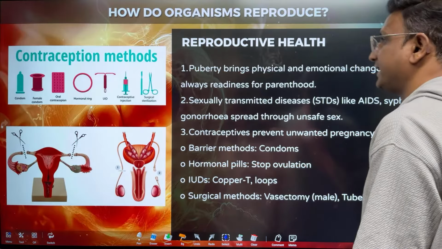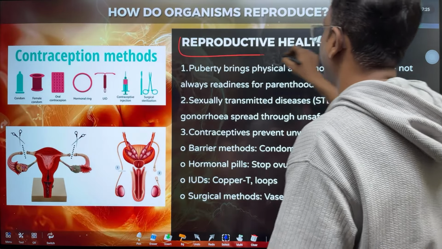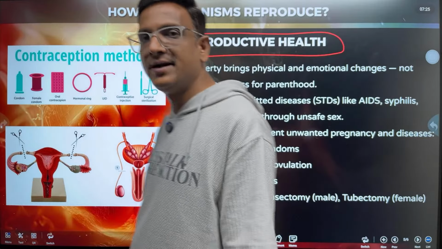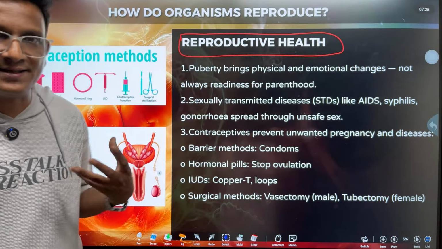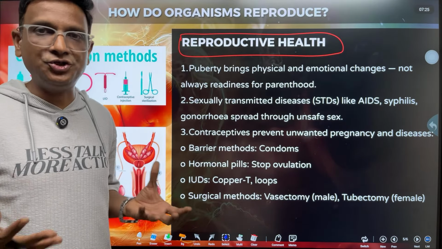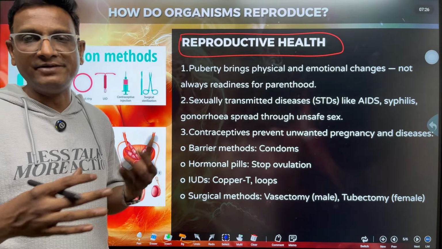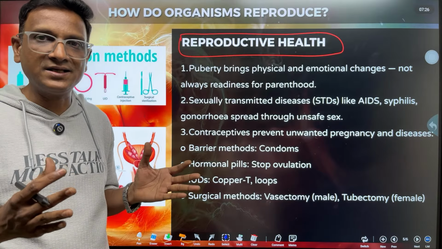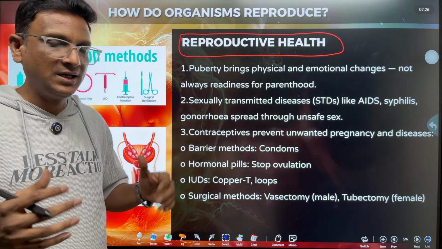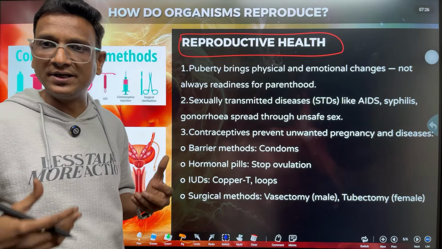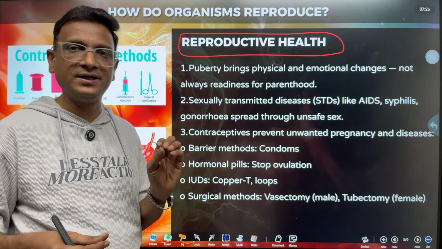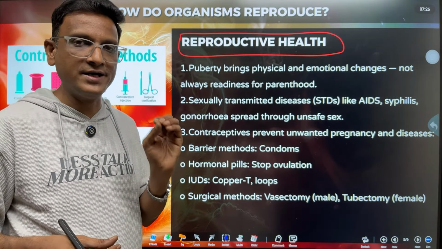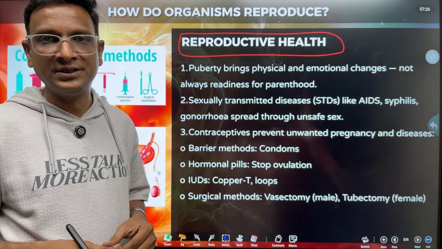Next we are going to reproductive health. What is reproductive health? Children, we studied puberty, that means our bodies get physically developed or matured at the age of 11 to 19. But it doesn't mean that when a child reaches 18 or 19 years and the body is able to produce reproductive cells, they are ready for reproduction. They are not ready to produce babies. They are not ready for parenthood.